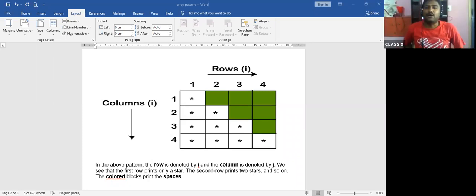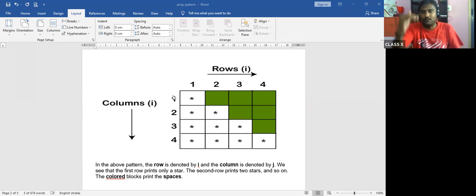See, this is how the pattern works. This concept or this mechanism, if you understand, the rest are all easy for you. Now you can see here, top 1, 2, 3. The row is called I, and your column, it is not I, it is J. So column J is 1, 2, 3.